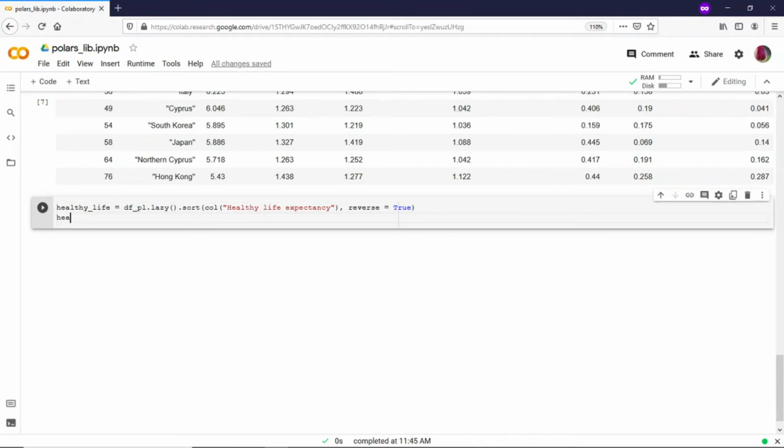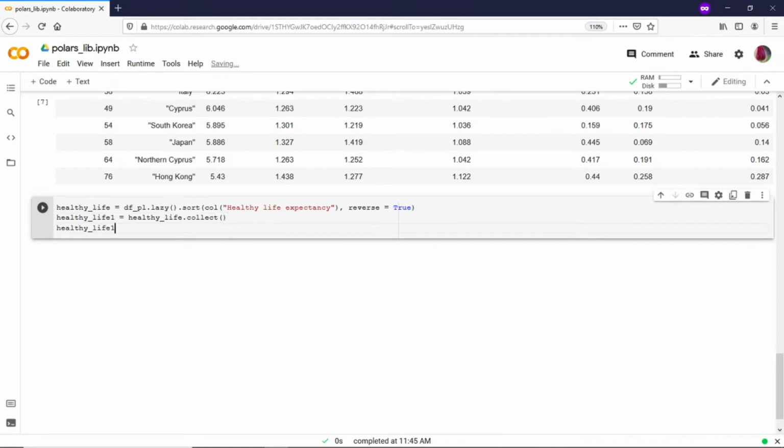And since this is lazy, we need to write dot collect, otherwise it will not print the results. So we would write this, and we will save it in another variable, just one, to avoid new names.